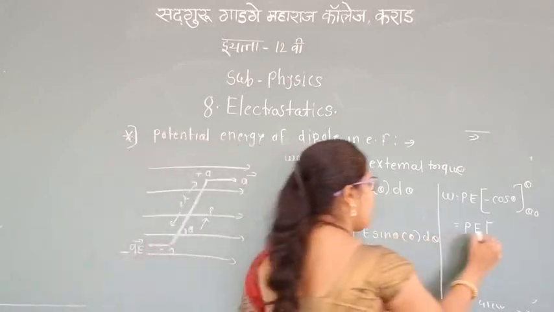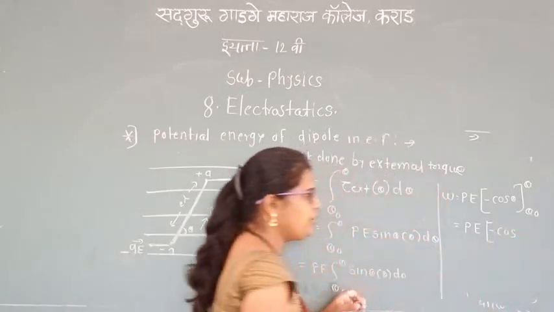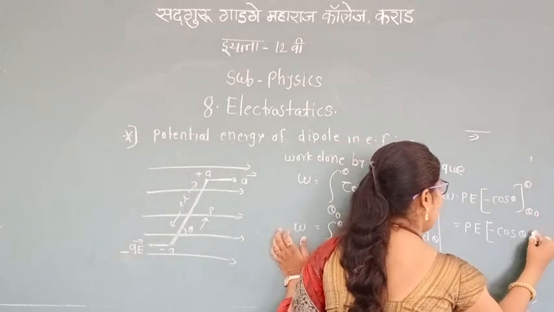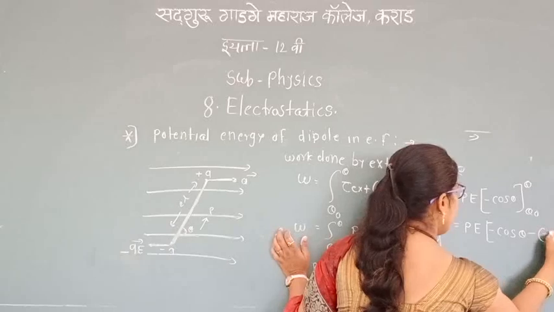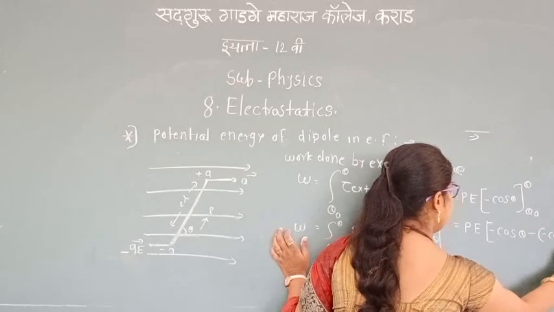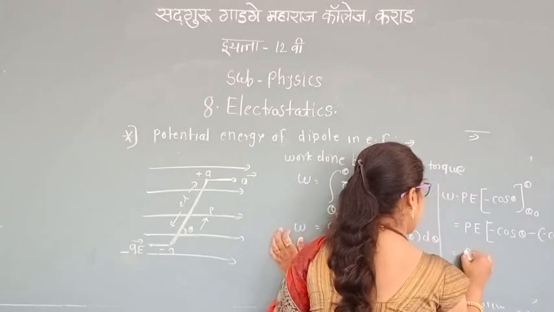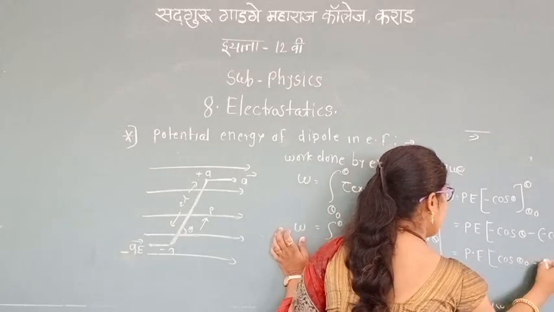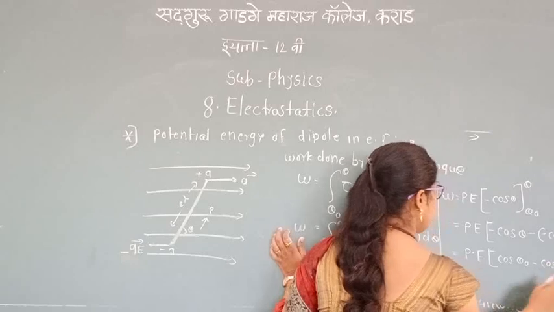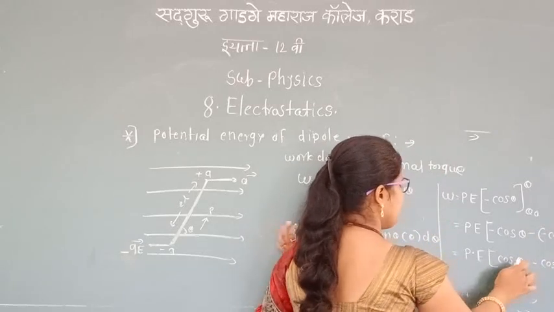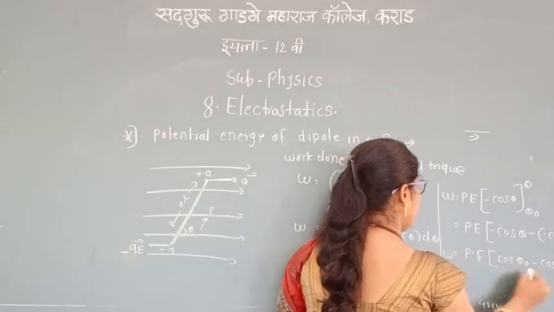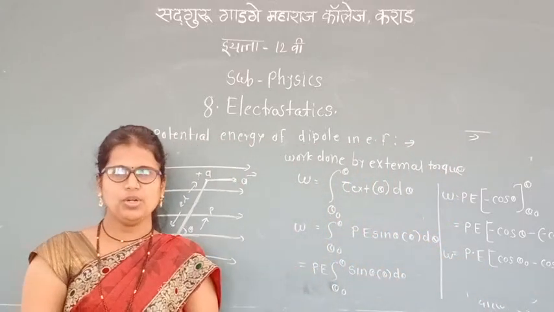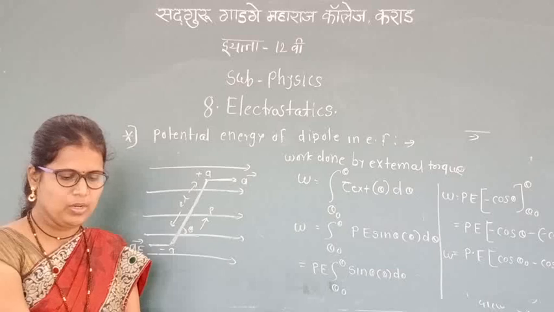We have to substitute the limits: first the upper limit theta, and then minus the lower limit theta 0. So W is equal to pE times (cos theta 0 minus cos theta). Here minus minus becomes plus, so W is equal to pE (cos theta 0 minus cos theta).